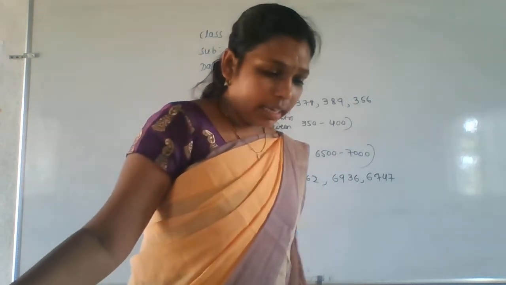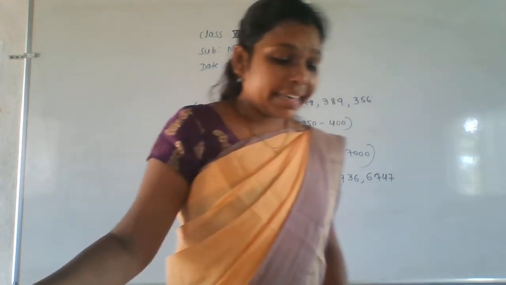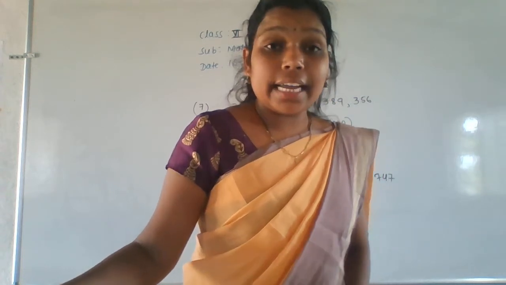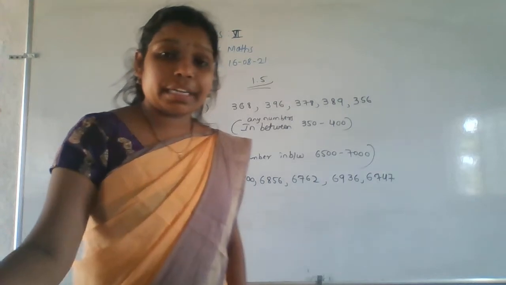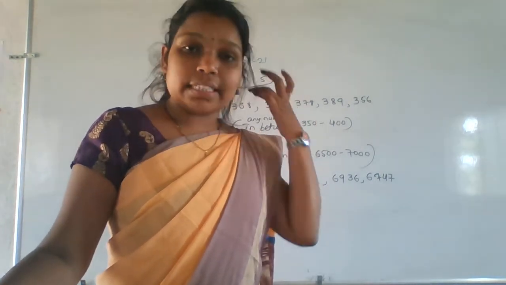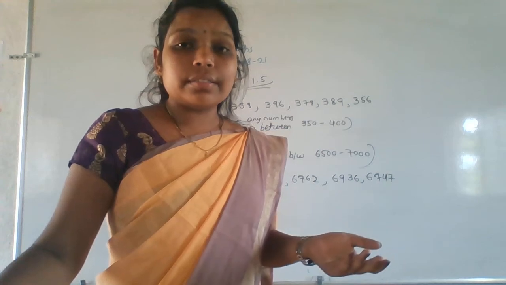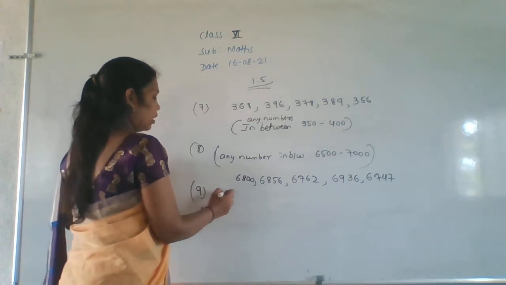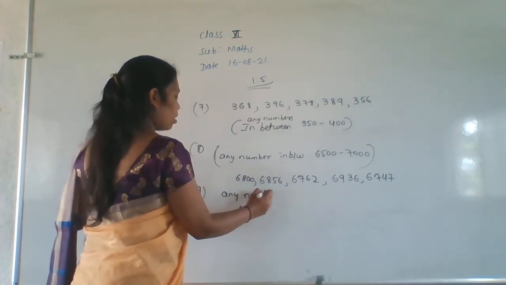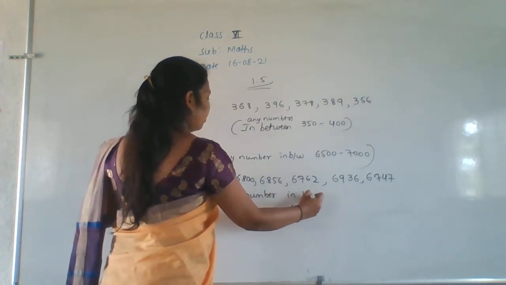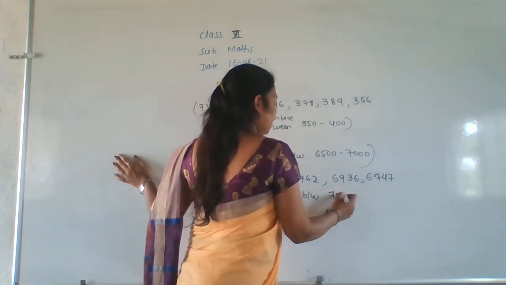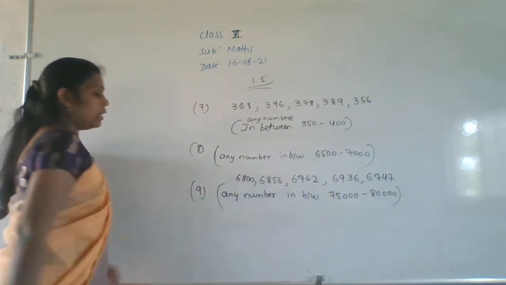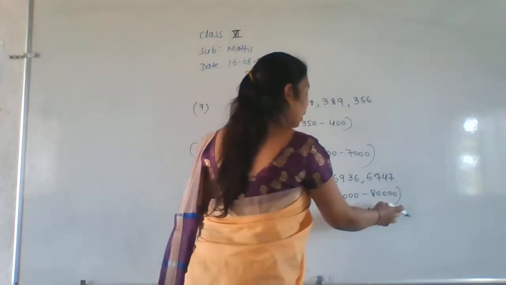Okay. So next, the ninth. Write any five-digit numbers which, when rounded off to the nearest 10,000, give 80,000. 80,000 means what is the middle number here? 80,000 means it is 70,000 to 80,000. What is the middle number? 75,000. Right. So here, the ninth one: any number in between 75,000 to 80,000.